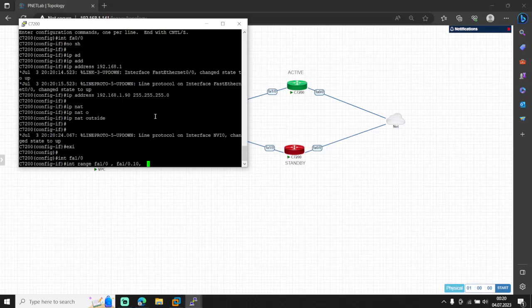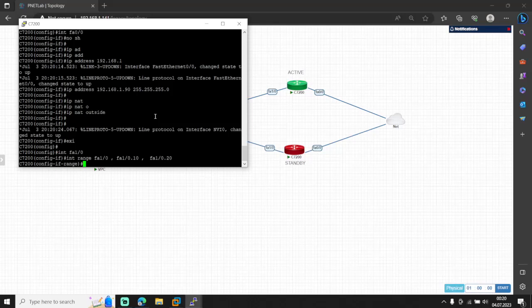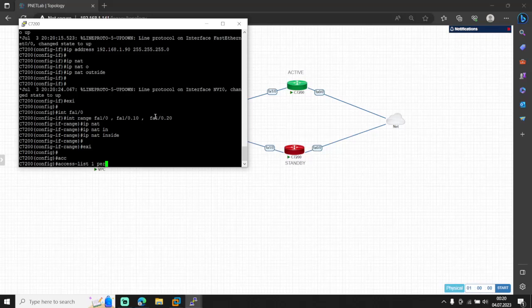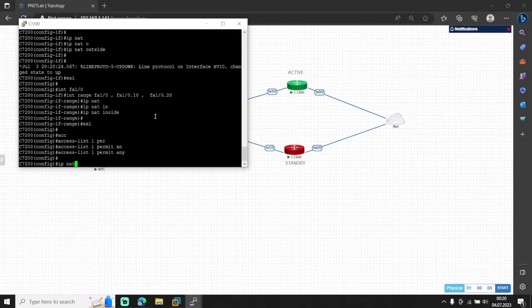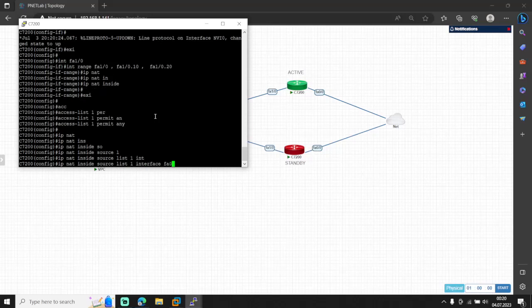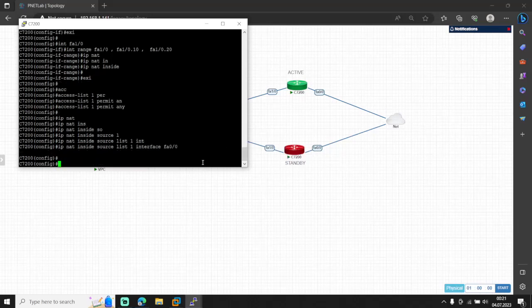10 and 20, ip nat inside. Exit. Access list 1 permit any, and ip nat inside source list 1 interface Fa0/0. I'm just saying whenever an IP address comes here, you should change its source IP to this interface's IP address and make it go to the wide area network. That's it.